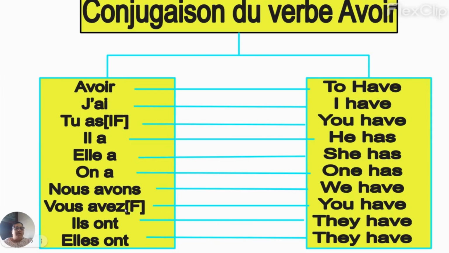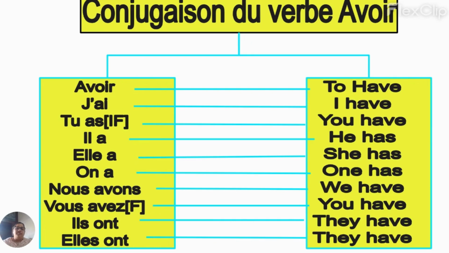Whereas vous is used to address more than one person, as well as a single person. When you're communicating to a single person you can use vous, and to a group of people you can also use vous. Now when you're addressing a group of people, it can be a formal scenario or informal scenario, you have the same conjugation: only vous avez.